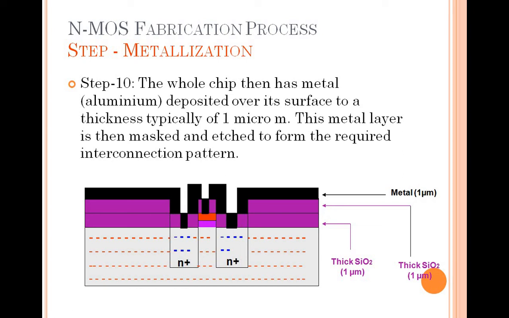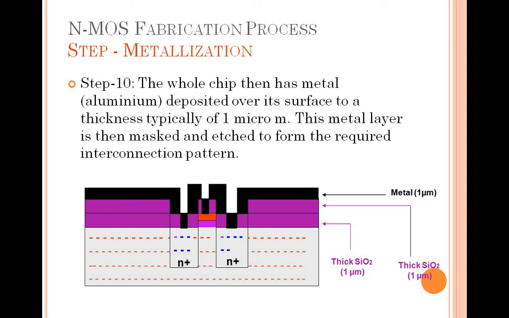So lastly, the metallization process has to be done, where a metal layer of 1 micrometer thickness is deposited over the whole chip's surface. This metal layer is then masked, the same masking you have to do, and then etched to form the required interconnection patterns. And the metal which is used here is aluminium metal. Do you get this? Which metal are we using? Aluminium metal is deposited over its surface.